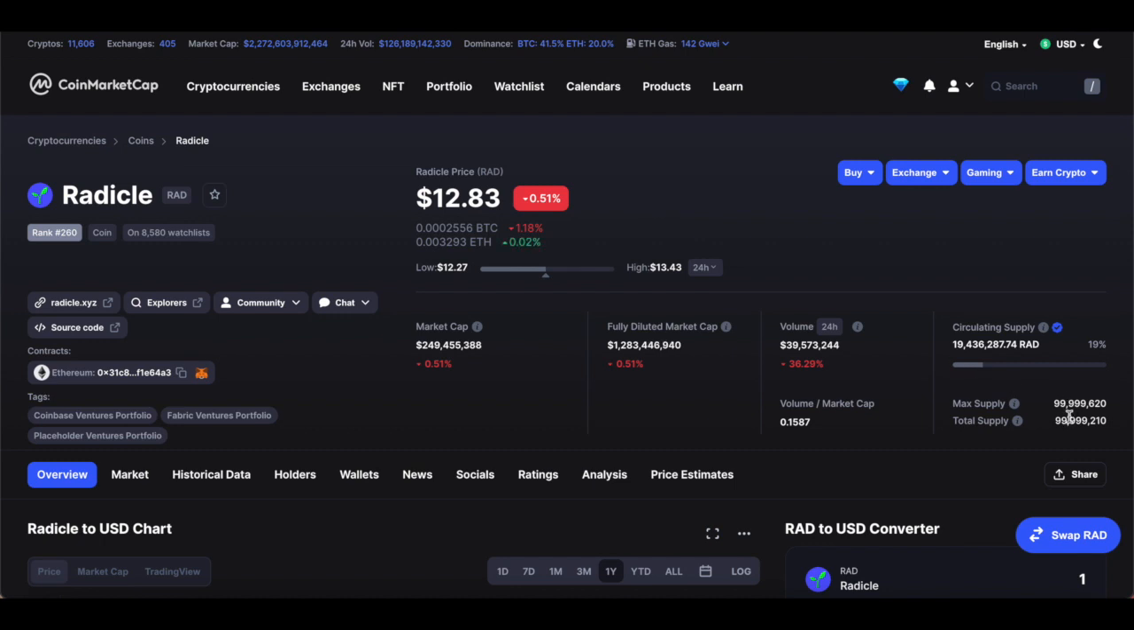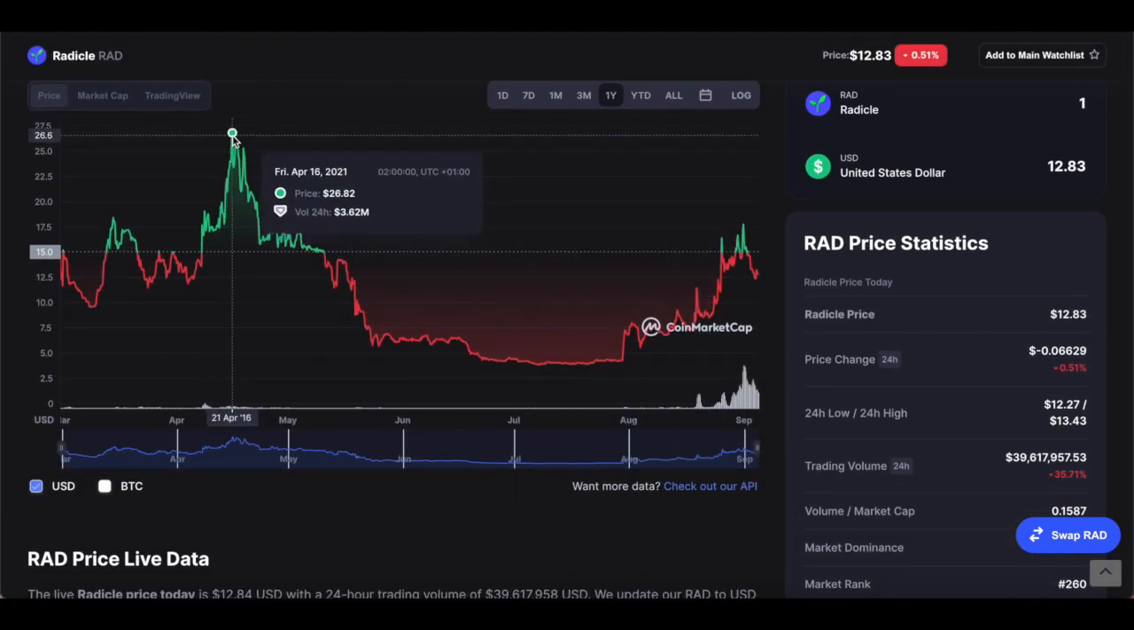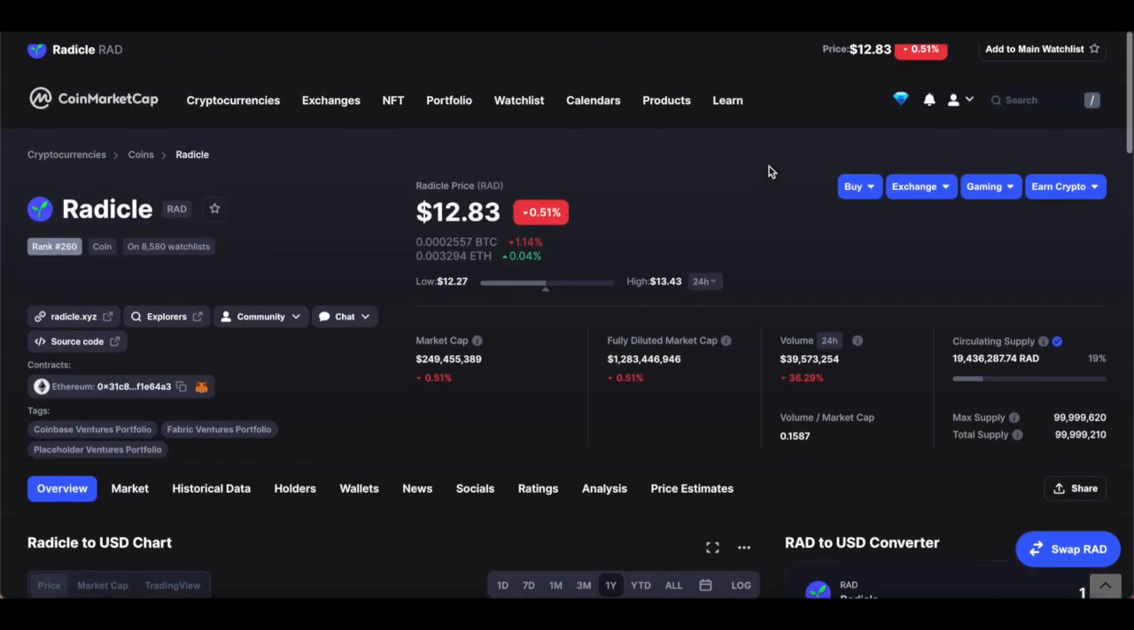Now, the supply of this token is 99 million, basically 100 million tokens. But the circulating supply is extremely low. It's only 19.4 million, which is the reason why the price has been so high throughout this year. It's the reason why the price hit $26 earlier this year. And it's another reason why the price hit $17 just at the end of August and the beginning of September.